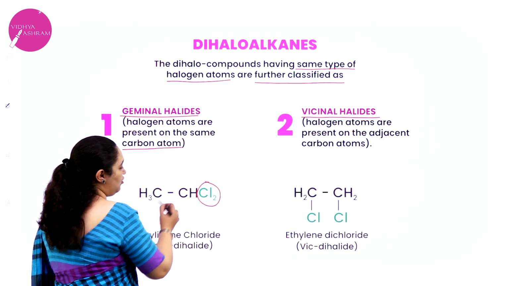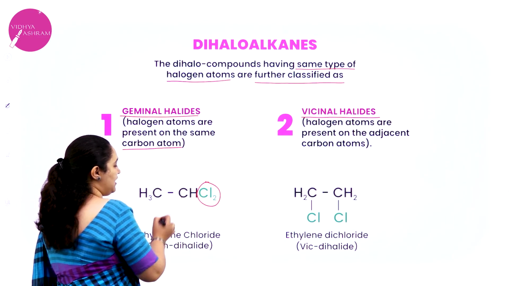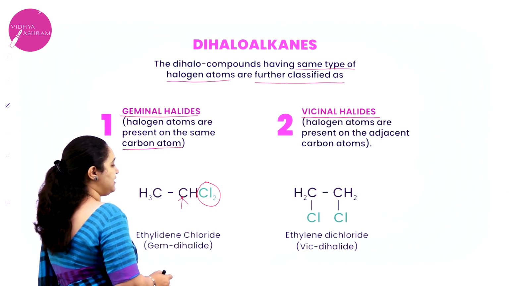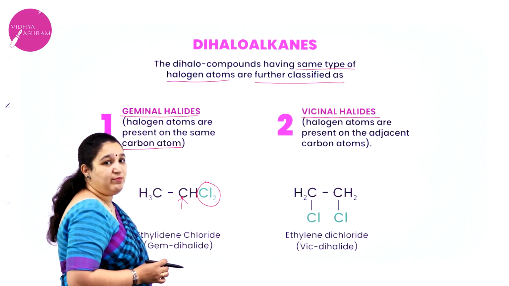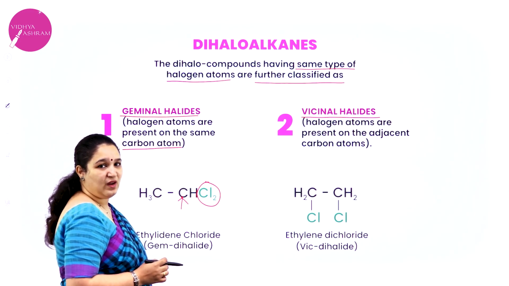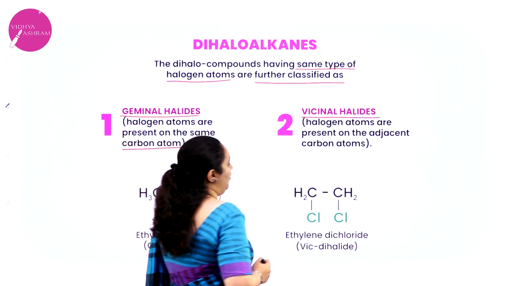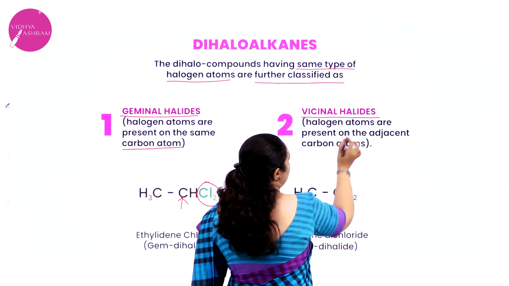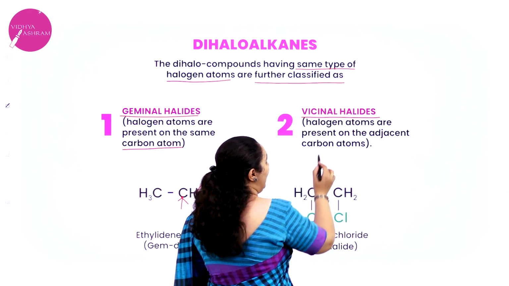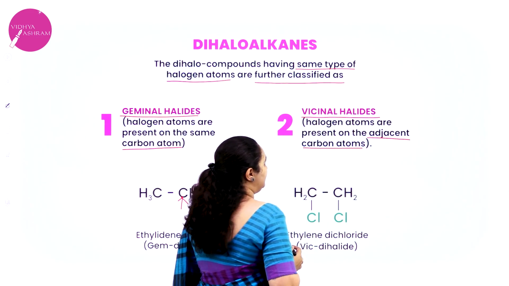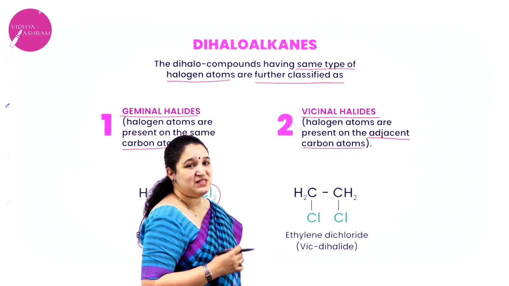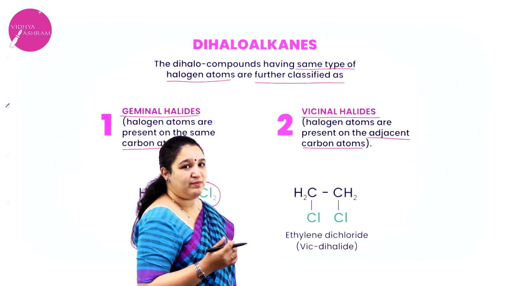Both halogens, chlorine being a halogen, are attached to the same carbon atom. Then we call it a geminal dihalide. Vicinal means the halogen atoms are present on adjacent carbon atoms. Vicinus means neighbors. Gemini means twins.